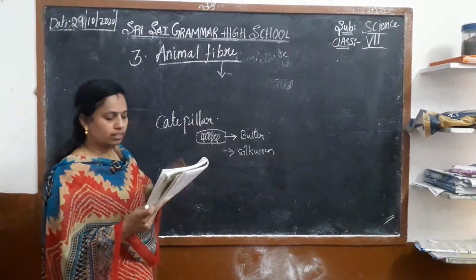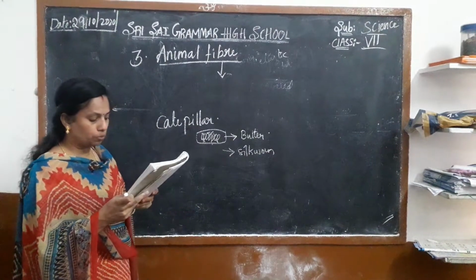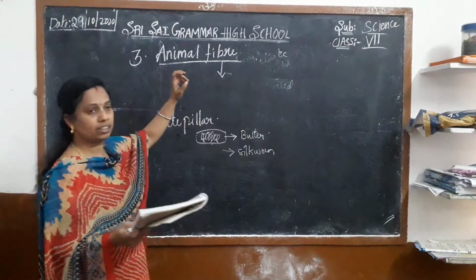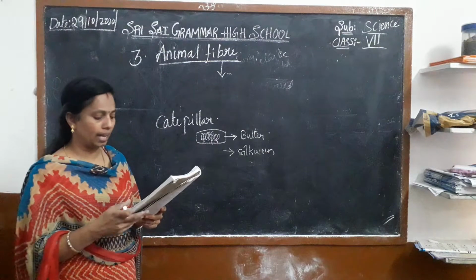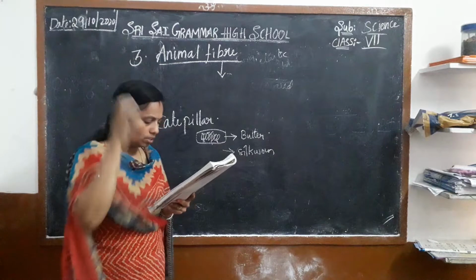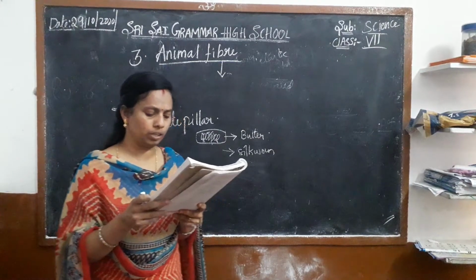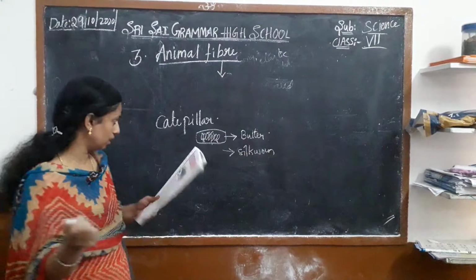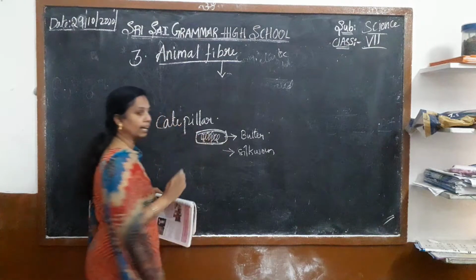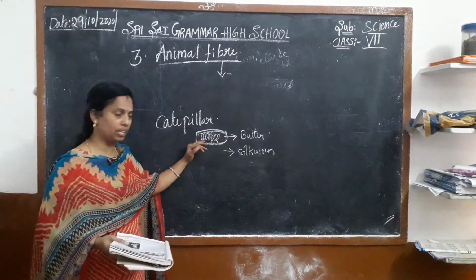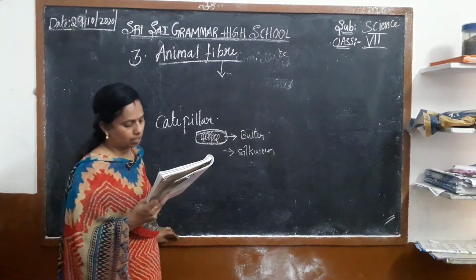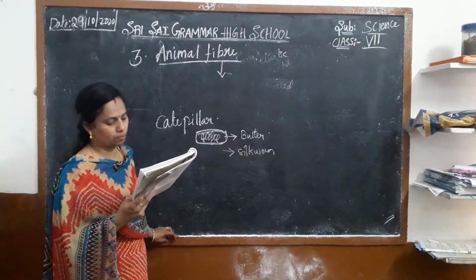So here Nilima and Reshma are two friends. They went to the garden, and when they were plucking the flowers, they observed a caterpillar, and one of them shouted. Then she said, Nilima, do you know your dress is made of something we get from the caterpillar? Yes, from the caterpillars we are getting some of the dresses. Nilima was surprised and started thinking about how dresses are made from material obtained from the caterpillars.